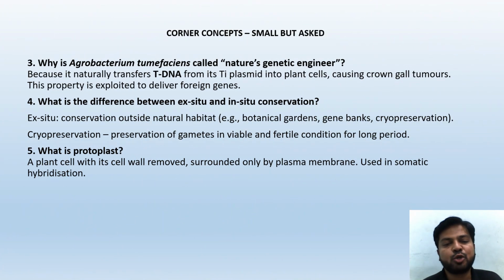Why is Agrobacterium tumefaciens called nature's genetic engineer? Because it naturally transfers the T-DNA from its plasmid into plant cells, causing crown gall tumors. This property is exploited to deliver foreign genes.